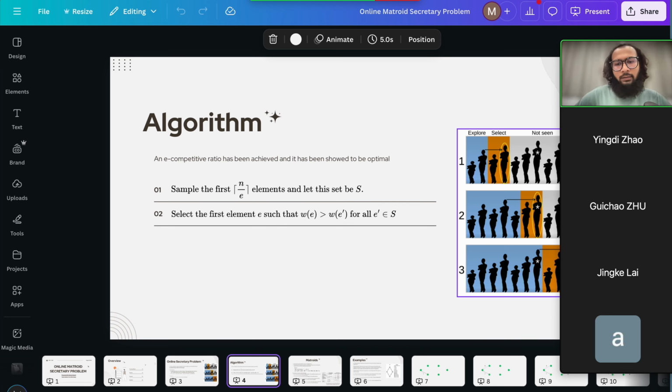The algorithm is quite simple. You first have a sampling phase. For n over e elements, you don't select any element, and you just observe their weights. This is so that you get a feel of what the elements look like, what their weights look like. Let this be the set S. After this sampling phase, you select the first element that has a weight bigger than any element in the sample. I'm not going to analyze it here, but if you try out the analysis, you can see that the probability that you select the highest element is at least 1 over e, which means that we have an e-competitive ratio.